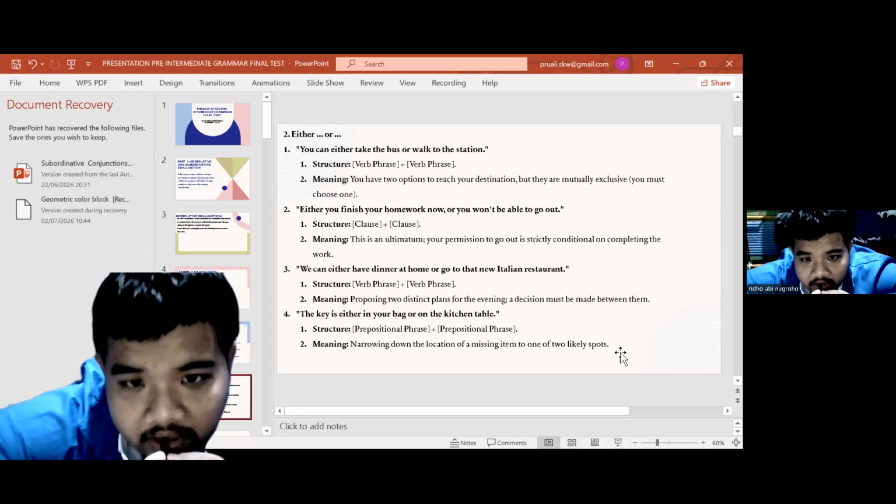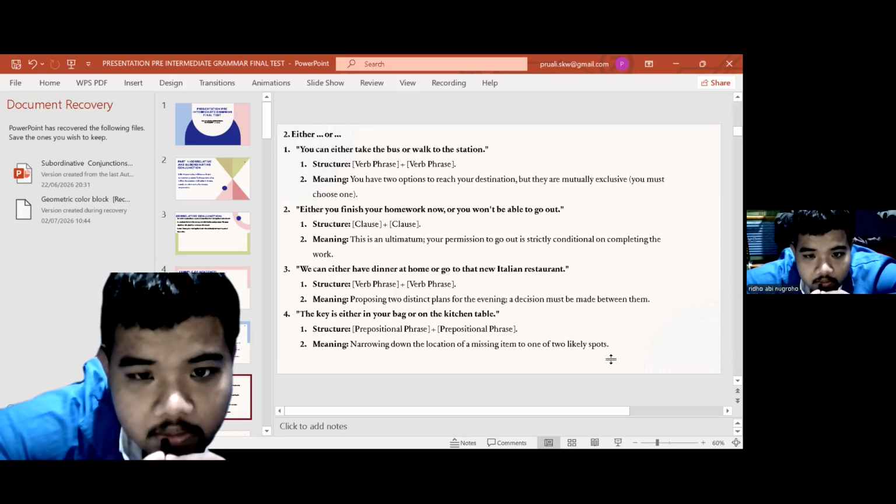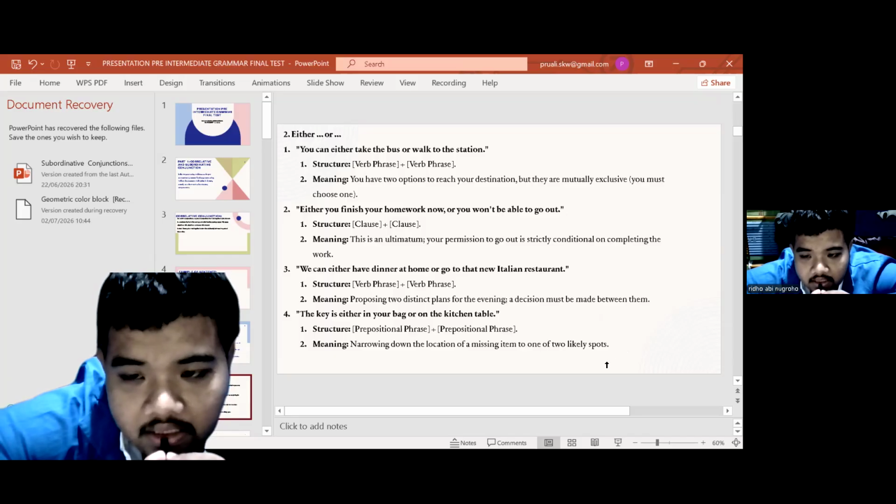Either you finish your homework now, or you won't be able to go out. The structure is clause plus clause. The meaning: this is an ultimatum. Your permission to go out is strictly conditional on completing the work.